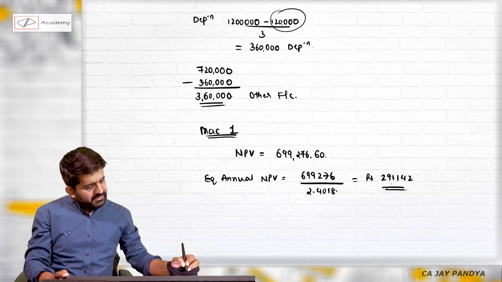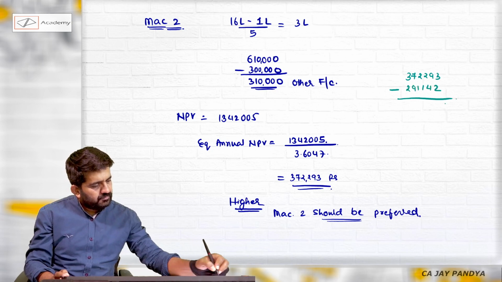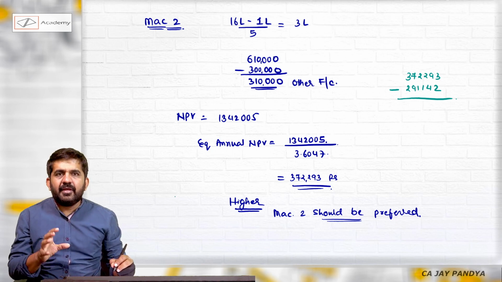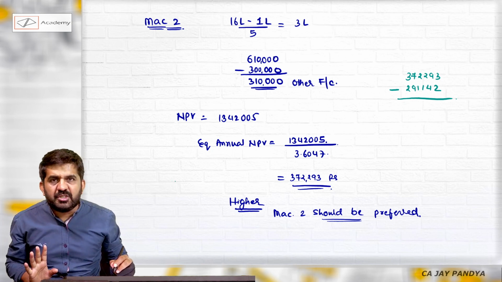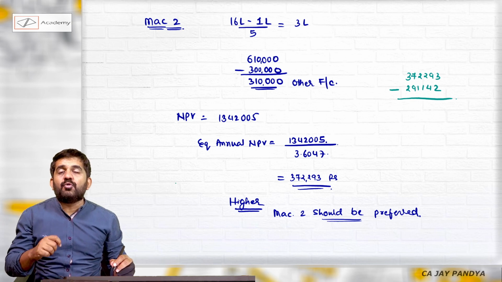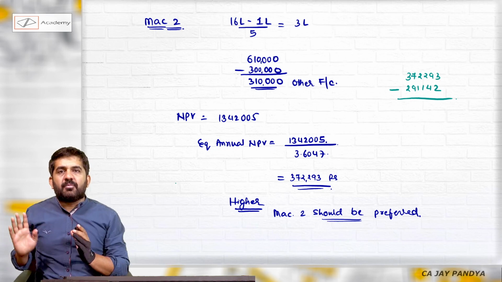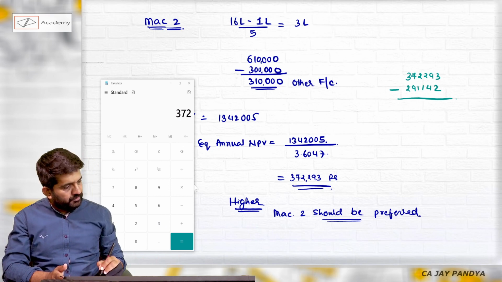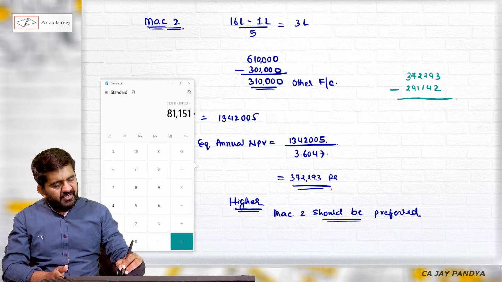3,72,293 minus 2,91,142. This was the difference in equalized annual NPV. Had this difference been 0, then I would have been indifferent between both the machines. So how much equalized annual NPV will I have to increase for machine 1 so that I can opt for machine 1, or at least be indifferent? It is 3,72,293 minus 2,91,142, which is 81,151.